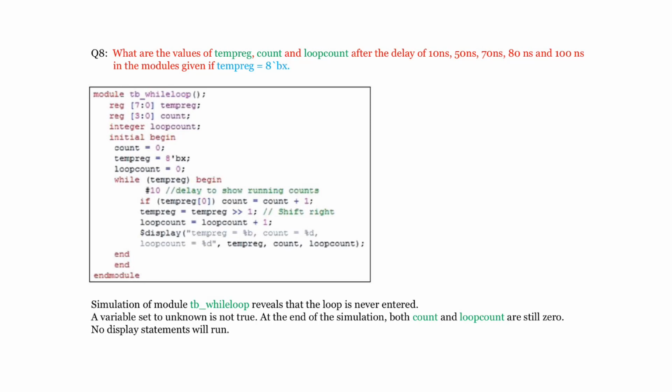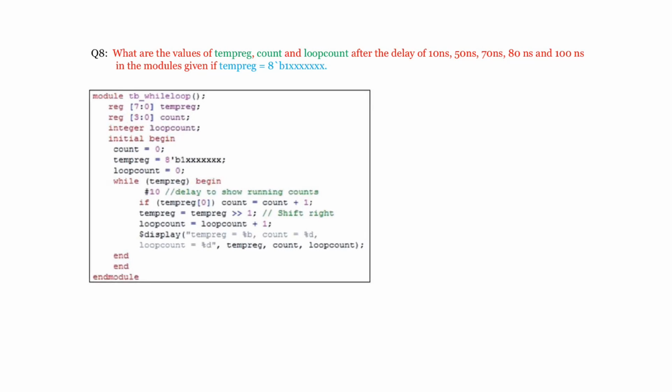Next, if you have given the temp value like this, now I said at least one of the bits is going to be 1. Now I made the MSB equal to 1. What is the value of count, loop count and temp register? Now this temp register is not equal to 0. Not equal to 0 means the condition is true, so first you have to wait for 10 nanoseconds. So after 10 nanoseconds, what will you get?